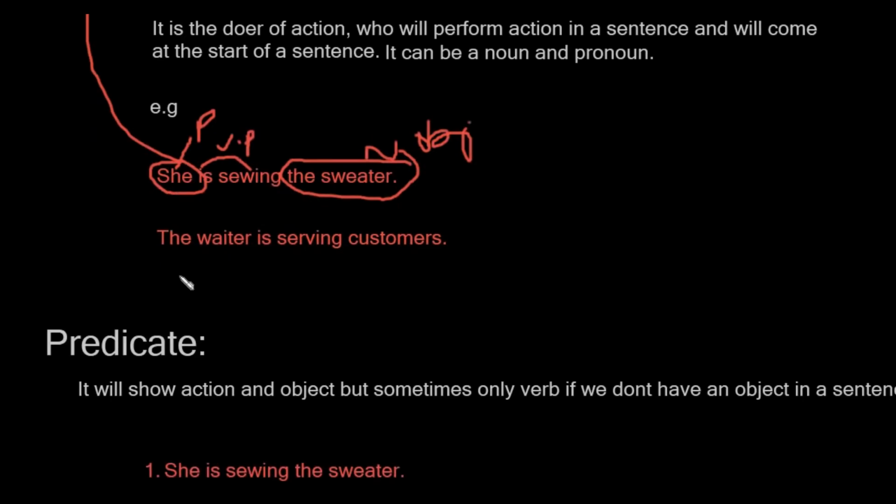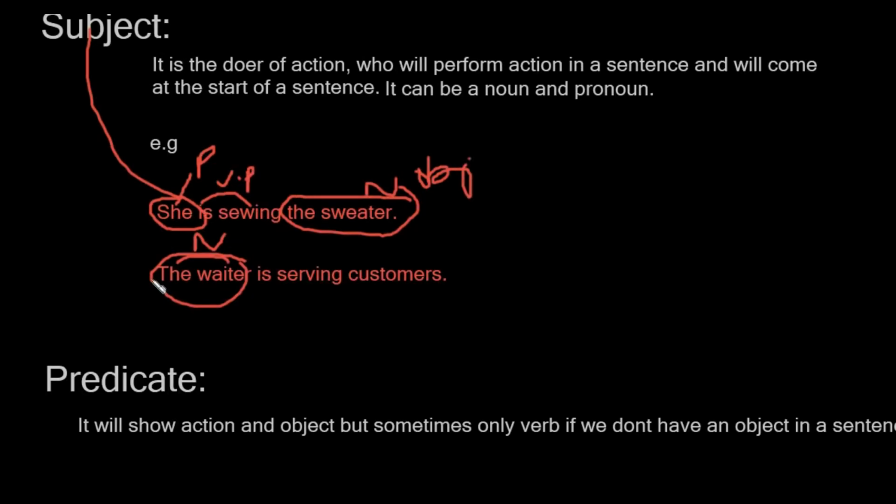All right, the second sentence: the waiter is serving the customer. The waiter is a noun and it is the subject. Like I said before, it will either be a pronoun or a noun. In this sentence we have a noun, the waiter, and is serving is a verb phrase. The customer is the object. The waiter is doing the action, and the customer is receiving the action.